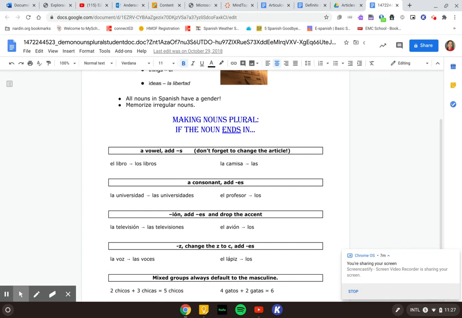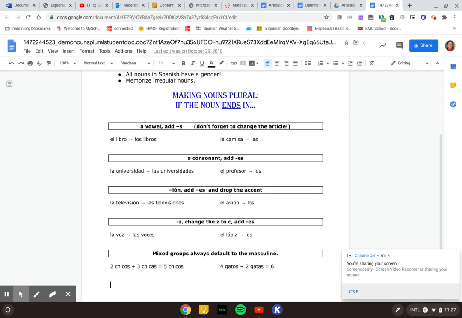And then just remember that in Spanish, you may have heard this before, if there is one male and 100 females or one male and 1,000,000 females, it's going to be all masculine. So if you have dos chicos and tres chicas, we're still going to have cinco chicos. It's all going to be masculine because if there is even one masculine presence, then the whole sentence becomes masculine.